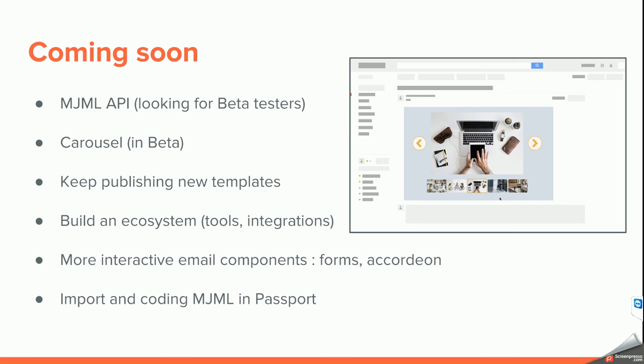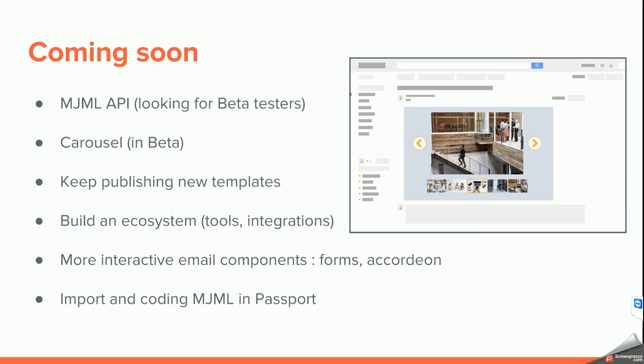This carousel, for example, has been tested with Litmus. We know that it's not going to work all the way as a normal carousel everywhere. Some will not let you click on the image to change the image. Some will not let you click on the arrows.